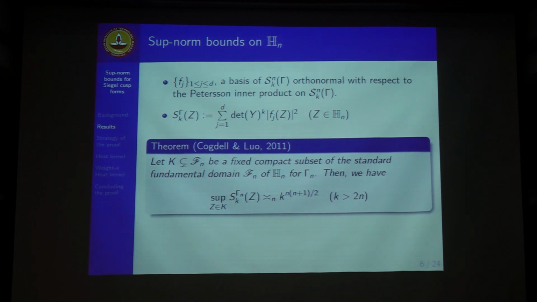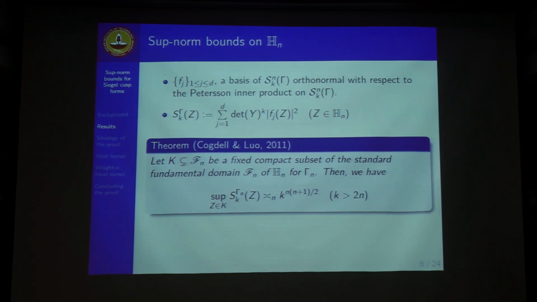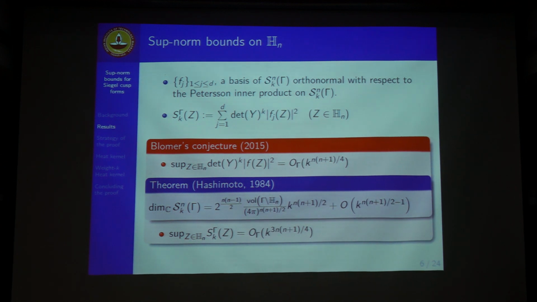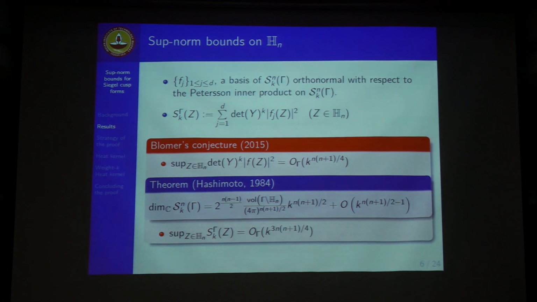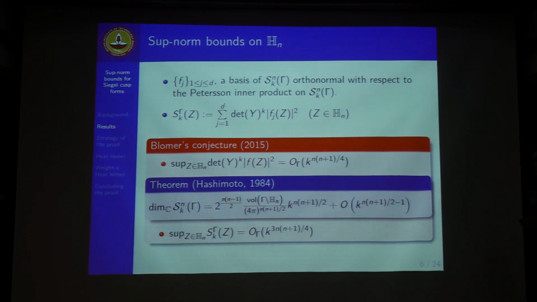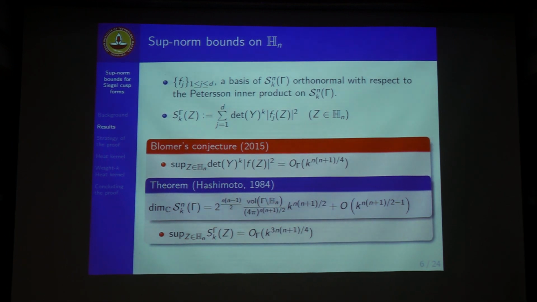But still, finding bounds for single forms remains as elusive as ever, though on average this gives good bounds. So Blomer in 2005, working with Saito-Kurokawa and Ikeda lifts of elliptic modular forms into Siegel modular forms, came up with the conjecture that for the non-compact case, single Hecke cusp forms should have the bound k^(n(n+1)/4).